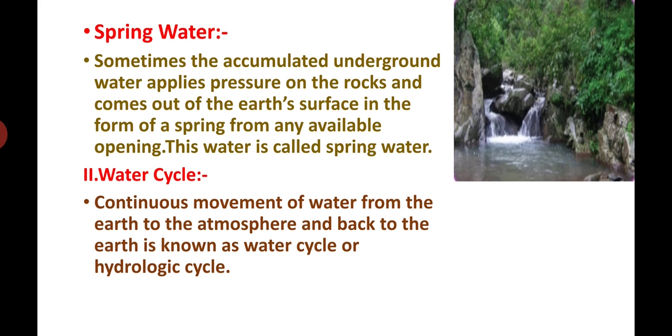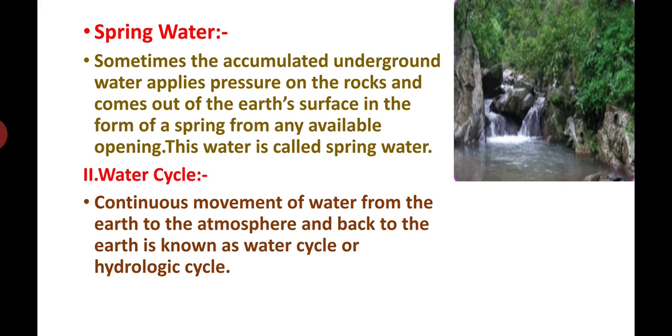Next we will say spring water. Spring water means நீர் ஊற்றுன்னு சொல்லுவாங்க. See that picture, Kutralam Falls. If you see that mountain, மலையிலேருந்து தண்ணி கீழே கொட்டிட்டு இருக்கும், பார்த்துருப்பீங்க. It is spring water. How is this formed?